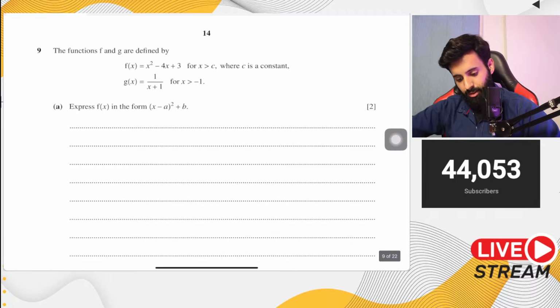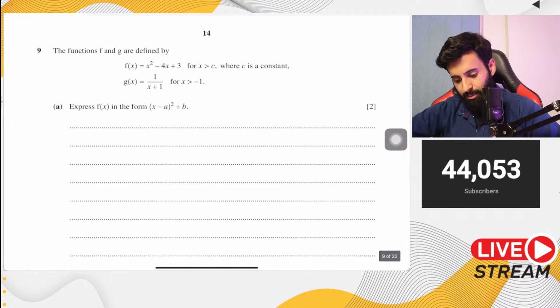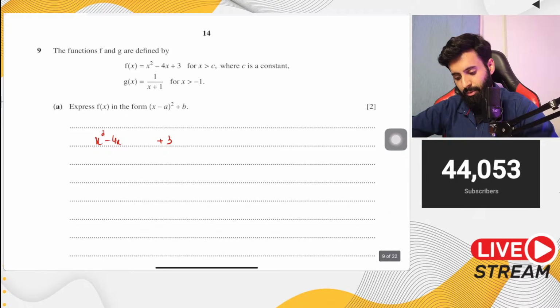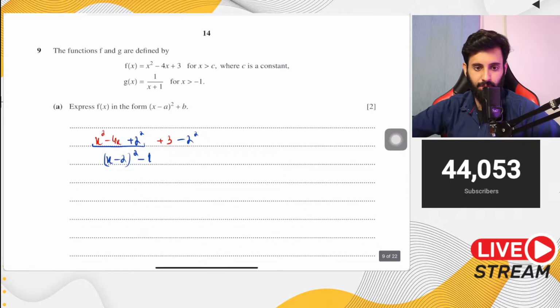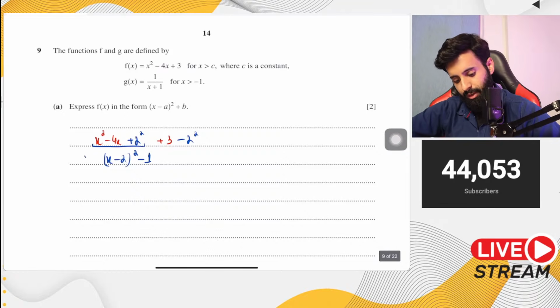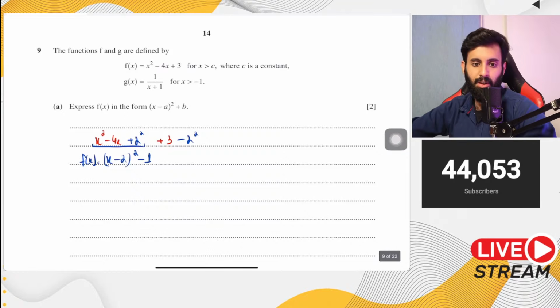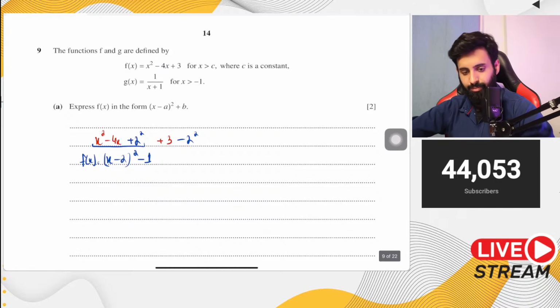So this is completing square form. It's pretty easy. x square minus 4x, we leave a bit of space, plus 3. What do we add to complete the square? We add 2 square. What do we subtract? We subtract 2 square. This part of the expression will compress and become x minus 2 whole square. And 3 minus 4 equals to what? 3 minus 4 equals to minus 1. So there you go. You have f of x, which is equal to x minus 2 the whole thing square, minus 1.